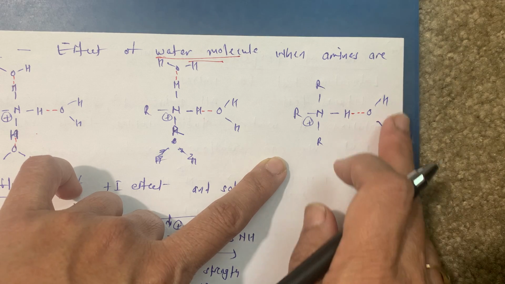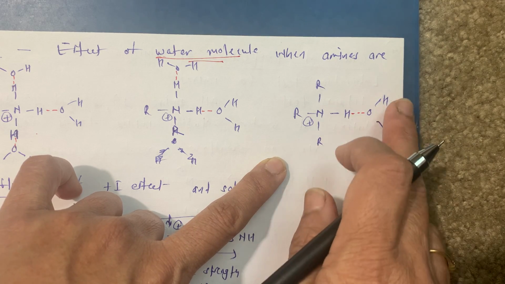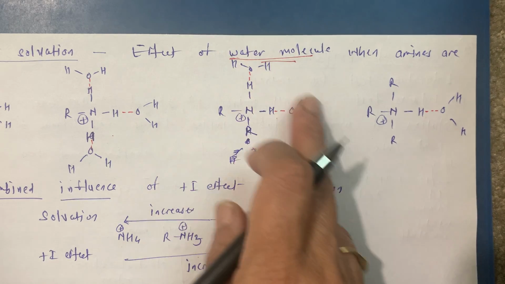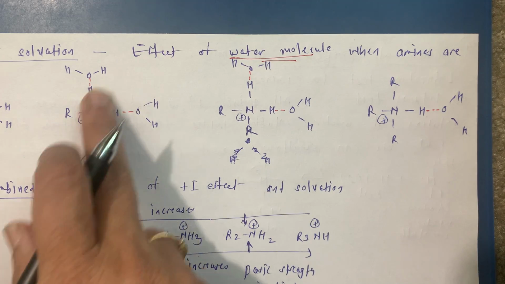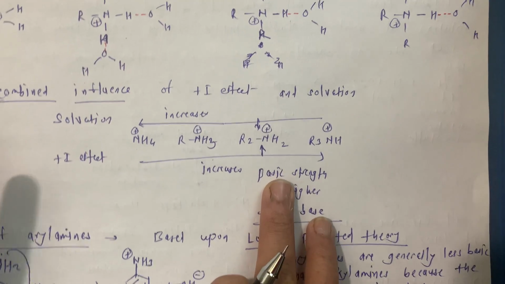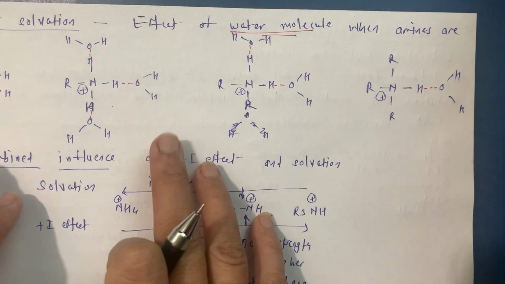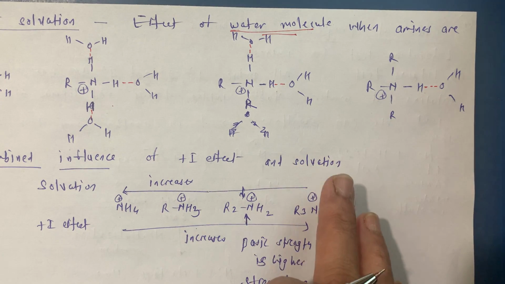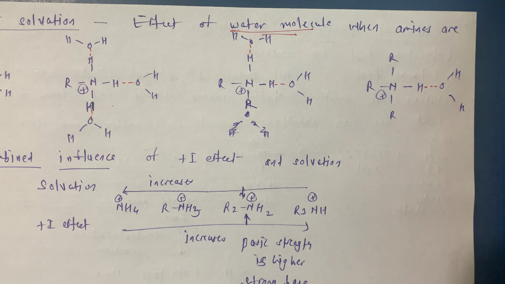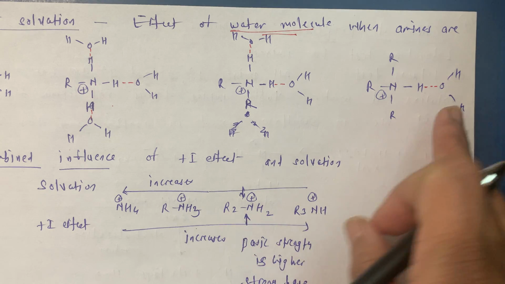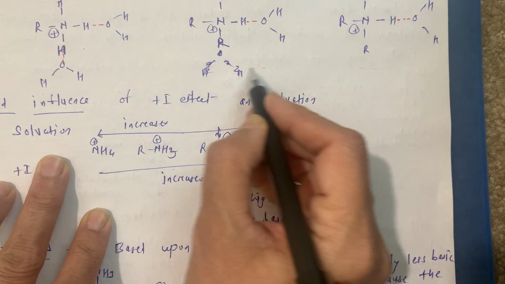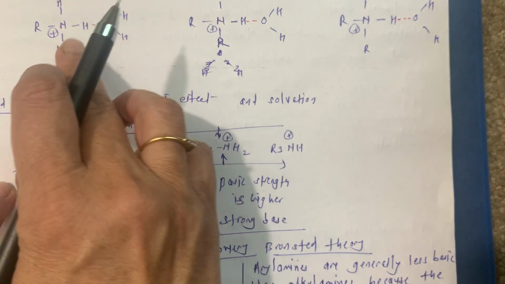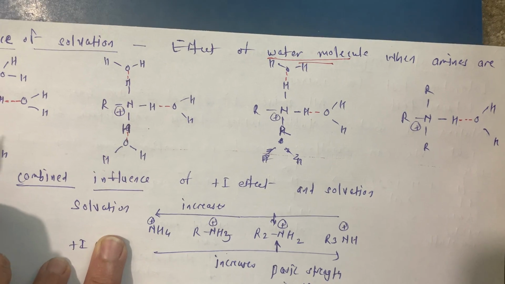So it is going to solvate and form hydrogen bonds with the water molecules. Here there are 2, here 3, while here 4. Means what? Now see, more and more hydrogen bonds means more and more solubility. Here the solubility is going to increase from tertiary to secondary, secondary to primary, primary to ammonium, like this.